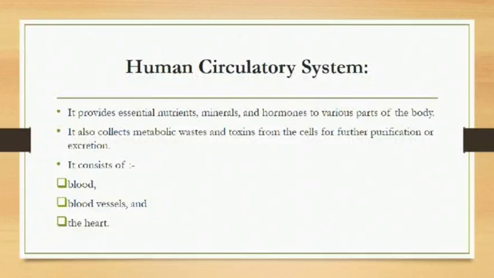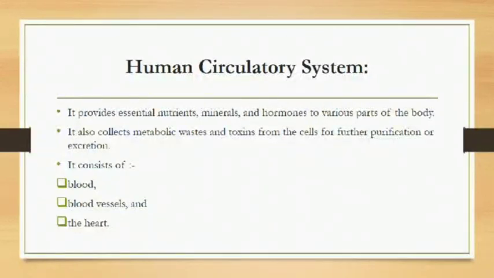Now, what is the main function of human circulatory system? To provide essential nutrients, minerals and hormones to various parts of the body. It also collects metabolic waste and toxins from the cells for further purification or excretion. So, what is the circulatory system doing? It is transporting essential things to the target area and collecting all the waste so that either in some cases it is purified and in other cases it is removed from the body, excreted out.